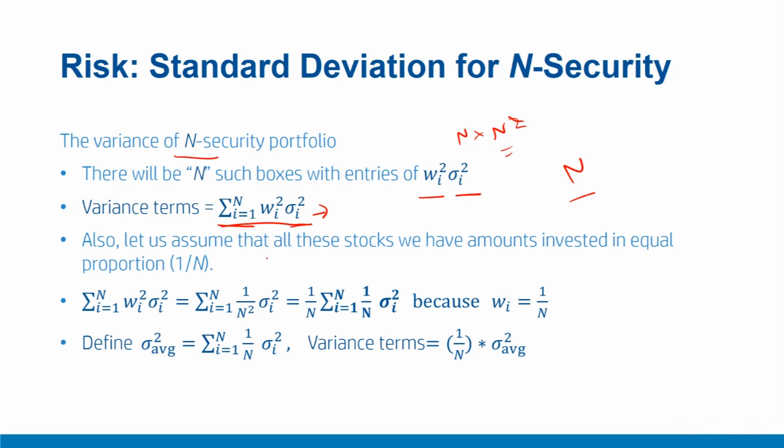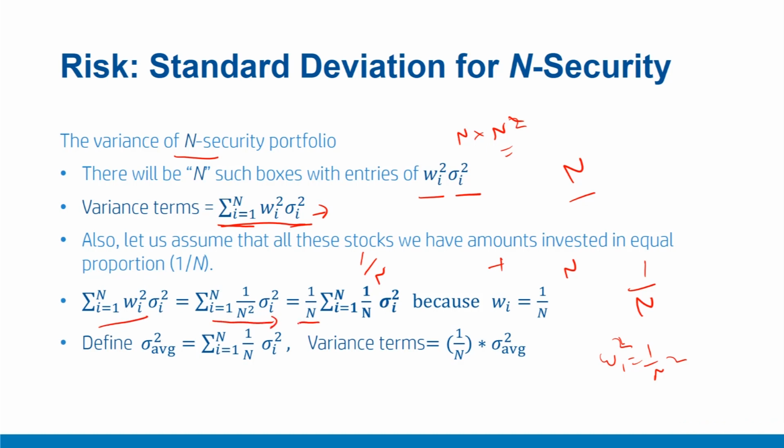Now, to simplify the situation, let us assume that all these securities have equal investment, that is 1 by n proportion. That means since there are n securities, and if I invest an equal amount in each security, the proportionate amount invested in each security will be 1 by n. With that assumption, my Wi is equal to 1 upon n, and therefore Wi square will become 1 upon n square, and therefore a term like this will be simplified into this.